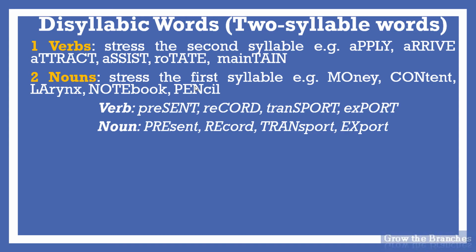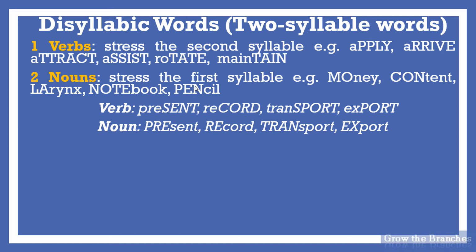Now please pay attention to the difference between nouns and verbs and to the way they are pronounced. Verbs and nouns: present, present. Record, record. Transport, transport. Export, export. It is the same spelling for both nouns and verbs, but for verbs we stress the second syllable and for nouns the stress falls on the first syllable.